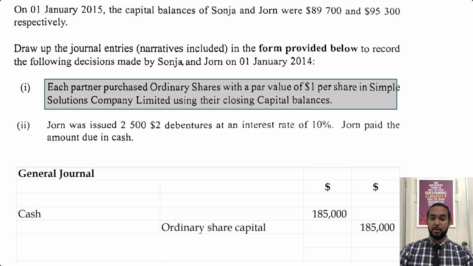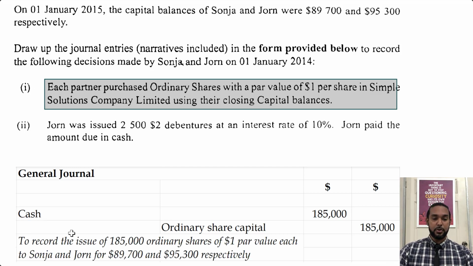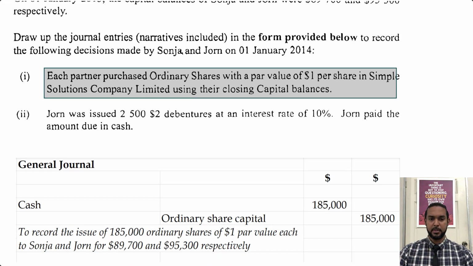And the narration or narrative is that to record the issue of 185,000 ordinary shares of $1 par value each to Sonja and John for 89,700 and 95,300 respectively. So a narrative is to summarize what happened in the transaction. It doesn't have to be overly complicated, but also don't make it too short where it doesn't actually give much information or sufficient information, right?